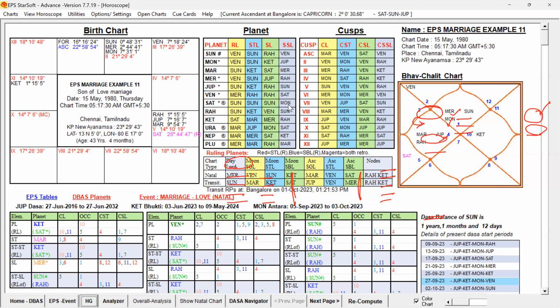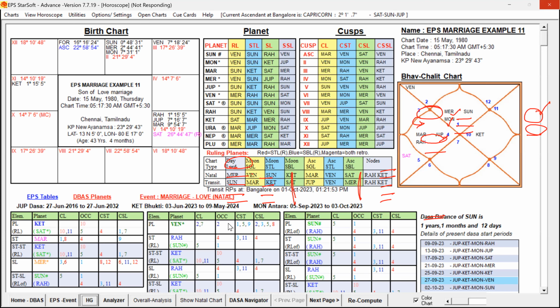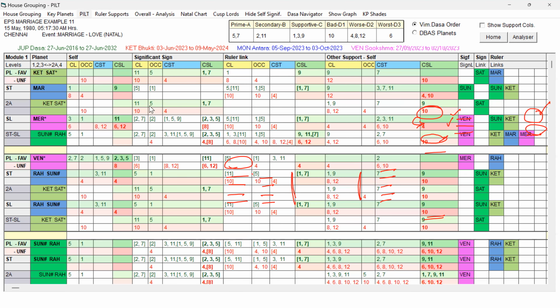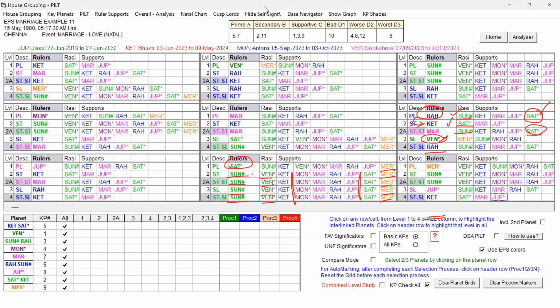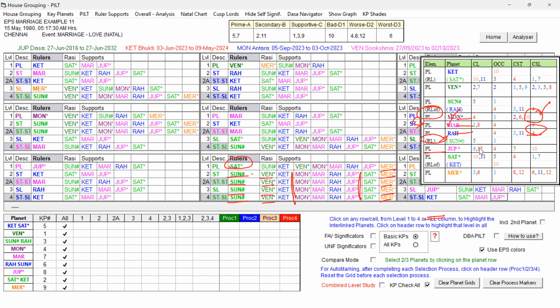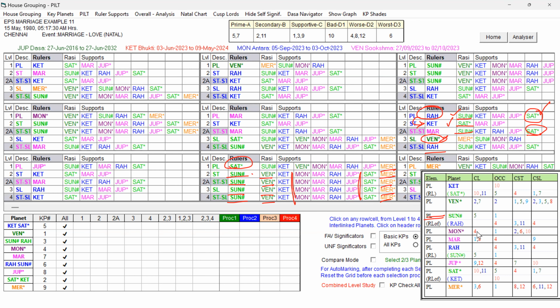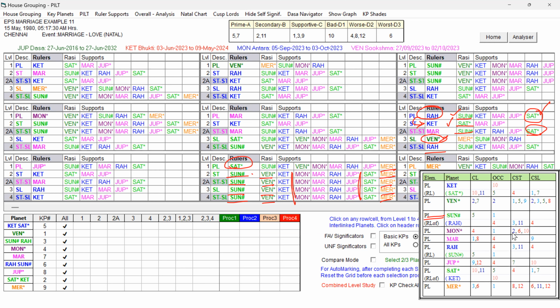Saturn's sub-sublord is Moon. So Moon planet, as we already discussed, I think we gave that brown color, right? It means it is neutral. It is having neither favorable nor unfavorable strongly, right? So look at Moon. Let me open that Moon significator. Moon is fourth lord and signifies 1, 2, 6, 10. So it is having some unfavorable grouping also.